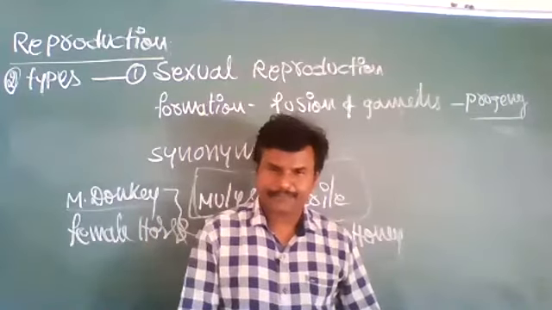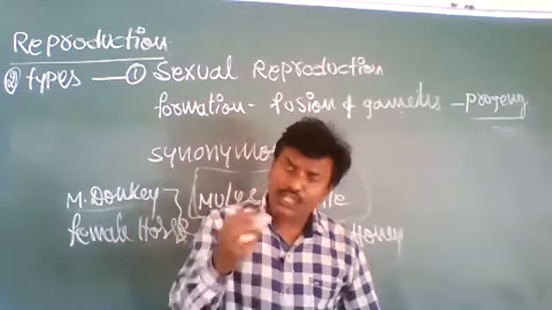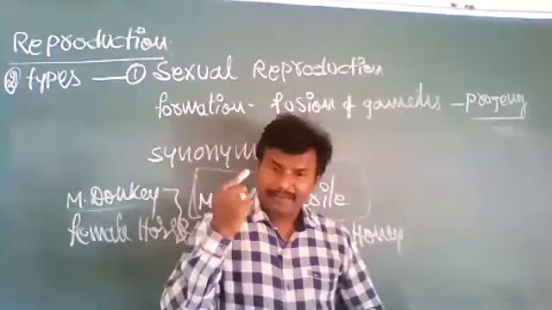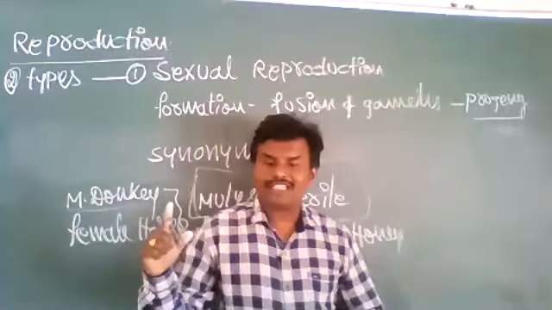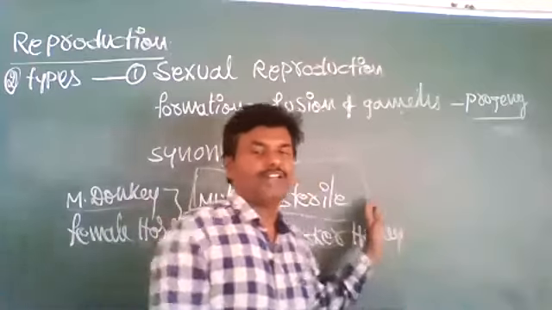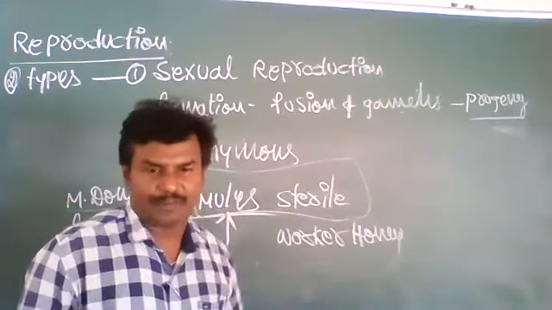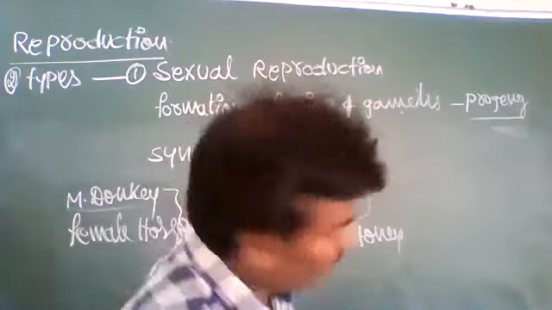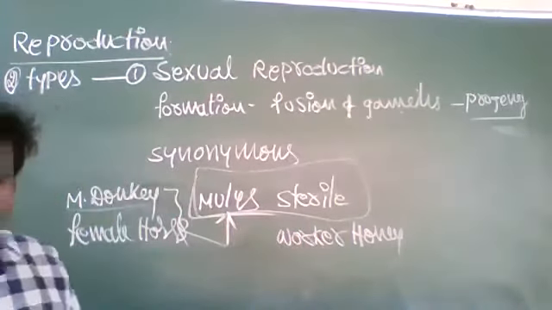But living organisms show reproduction, though not all living organisms can give birth to young ones. Examples are animals, insects, human beings. Okay, so that is called reproduction.